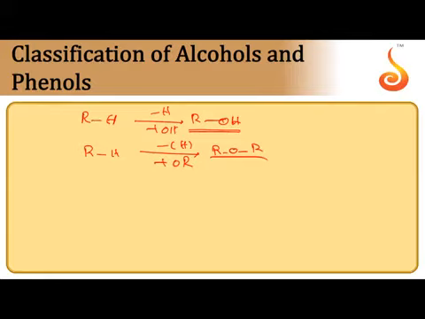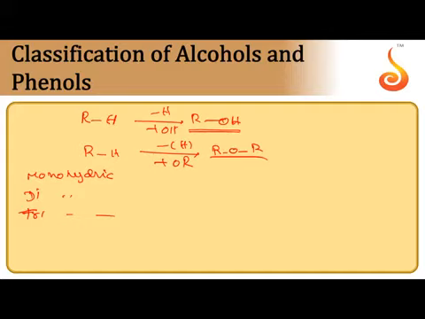Classification based on the number of OH groups: alcohols are divided into monohydric alcohols, dihydric alcohols, trihydric alcohols, etc. The classification of alcohols is almost similar to the classification of haloalkanes. I think no need to explain once again.